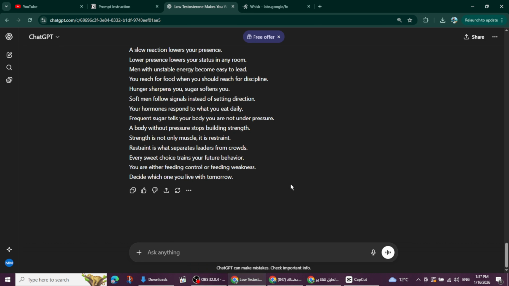And now that you have the script ready, let's generate the images for each section. This part is simple, completely free, and done entirely with AI.